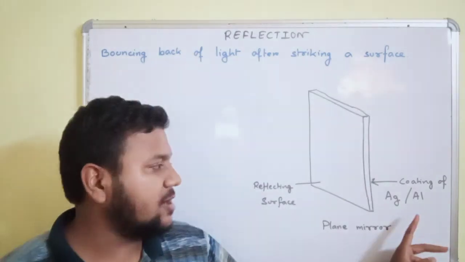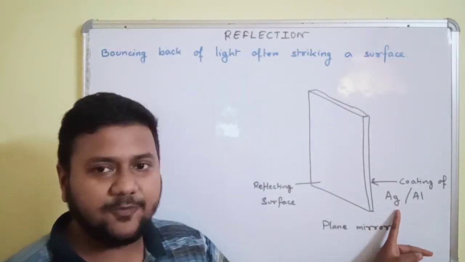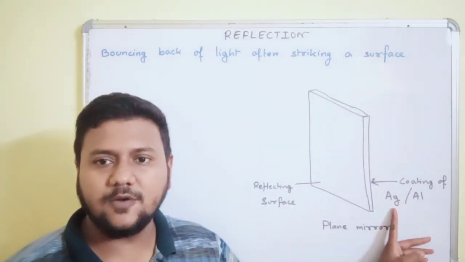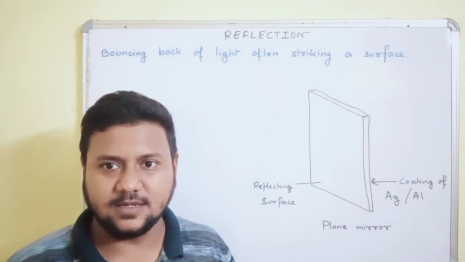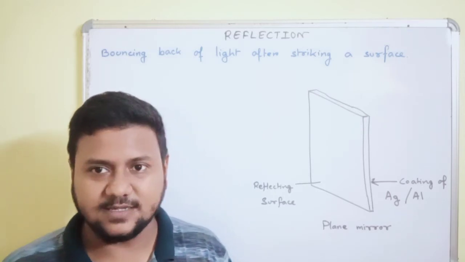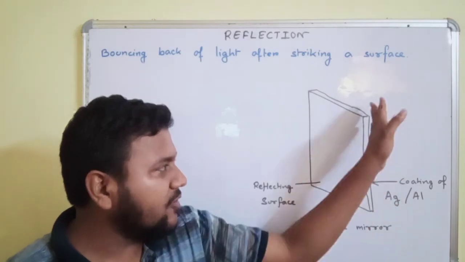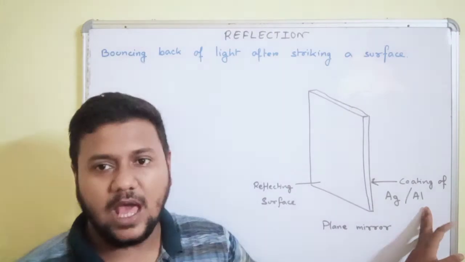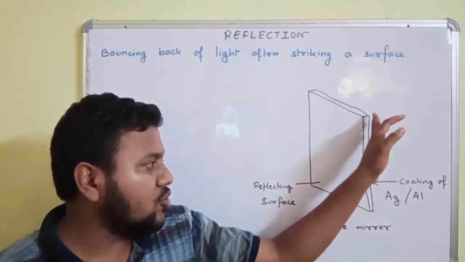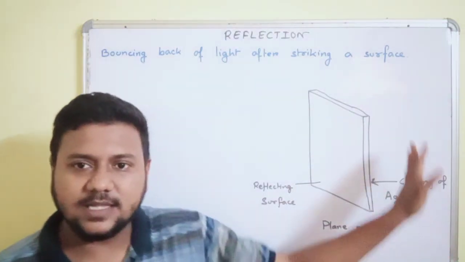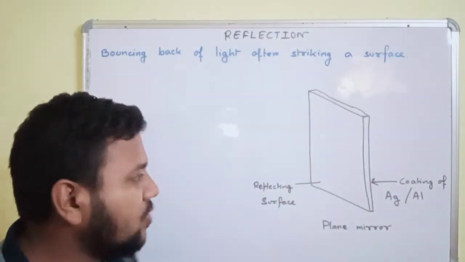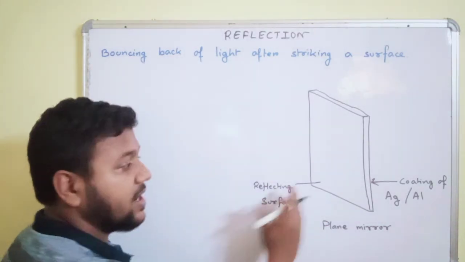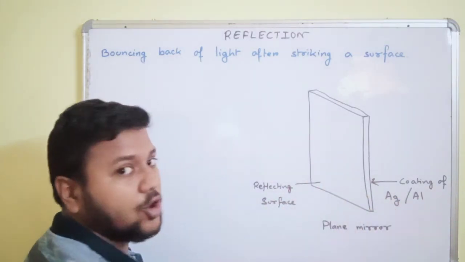Why silver or aluminium? Mostly it is preferably silver. So why? Because silver is a very good reflector. Okay, silver is the best reflector. So there is a coating of silver, and as silver is very costly, sometimes we give aluminium as well. So there is a coating of silver or aluminium at the back of the plane mirror. So when we discuss a plane mirror, the front side is the reflecting surface, whereas at the back side there is a coating of silver or aluminium.